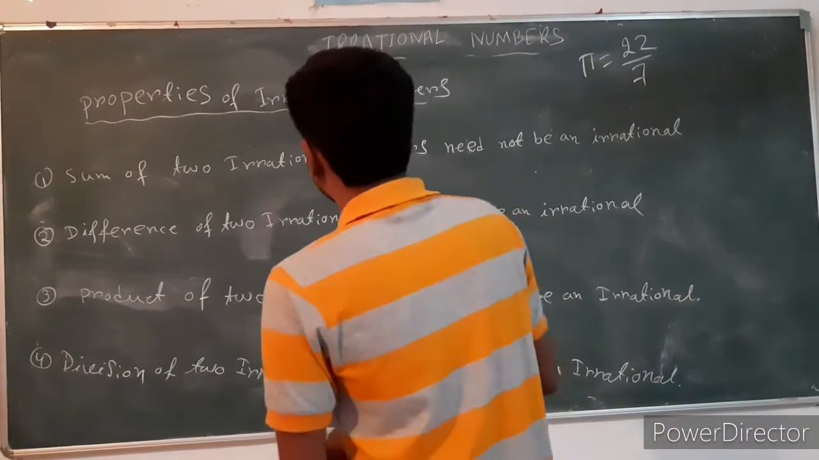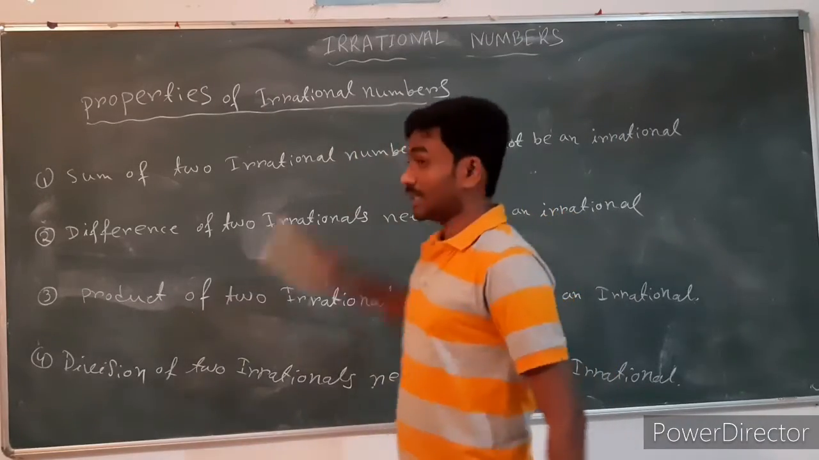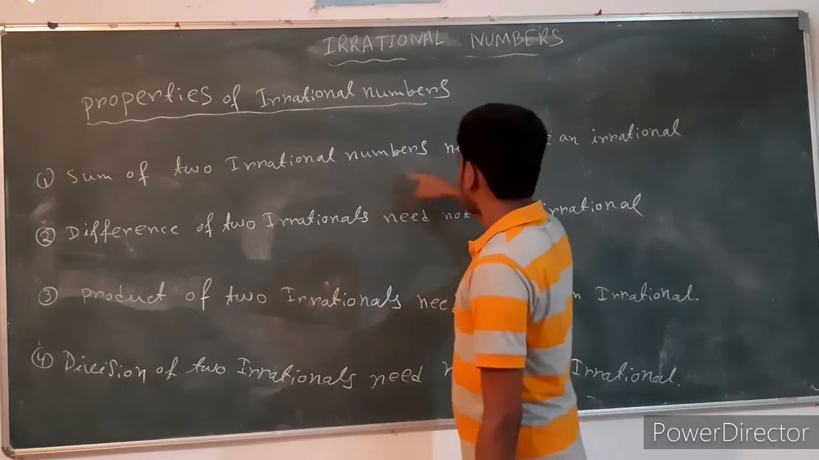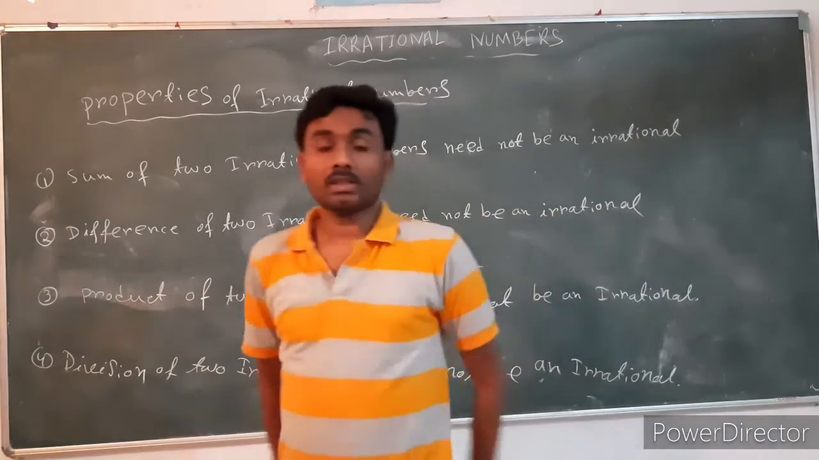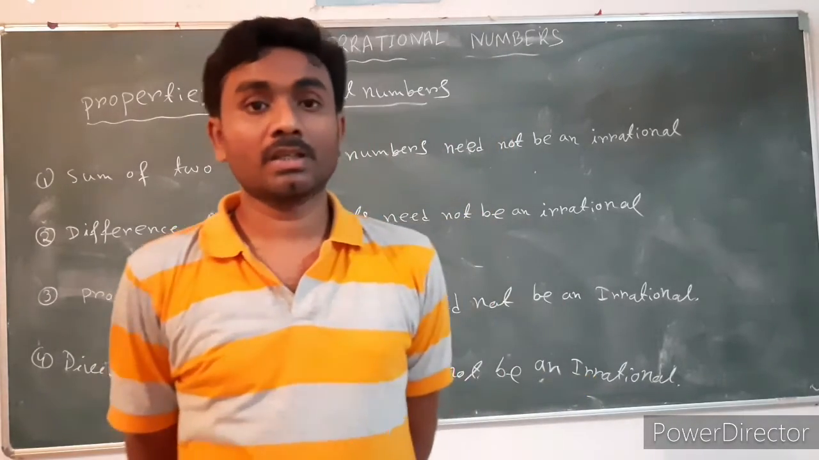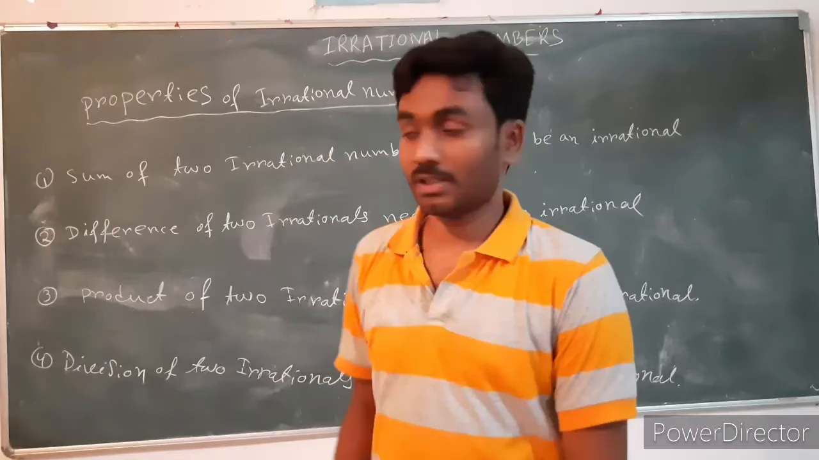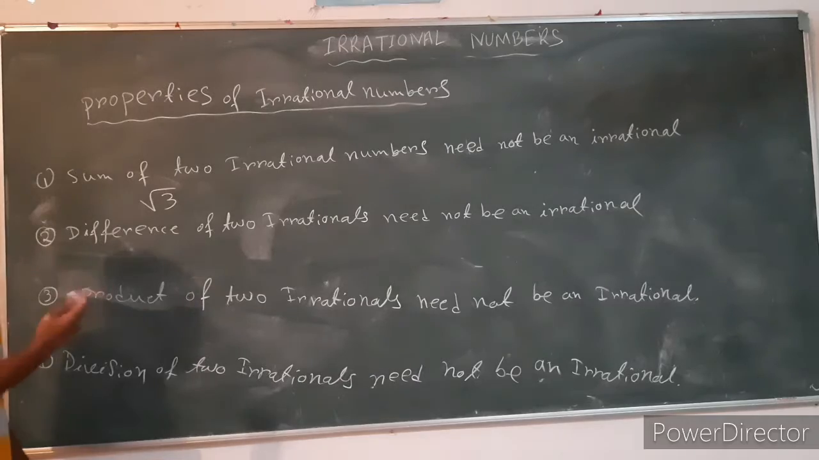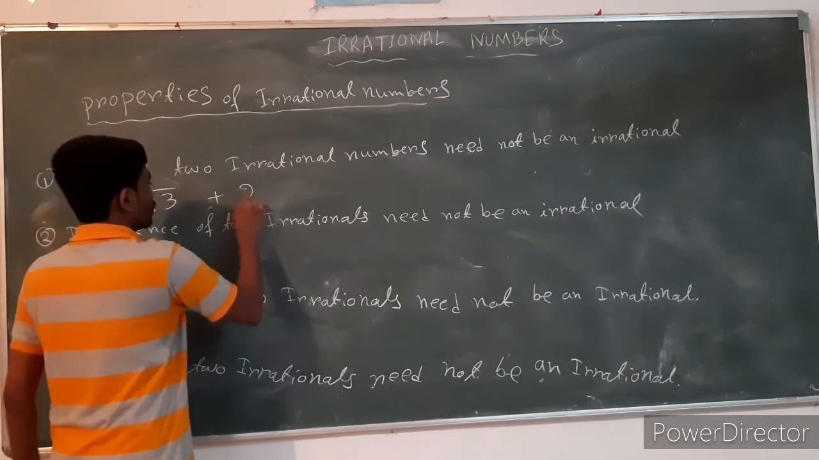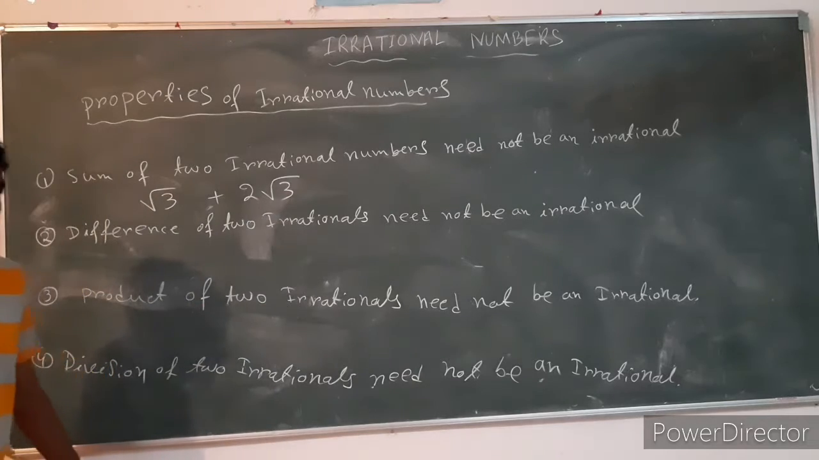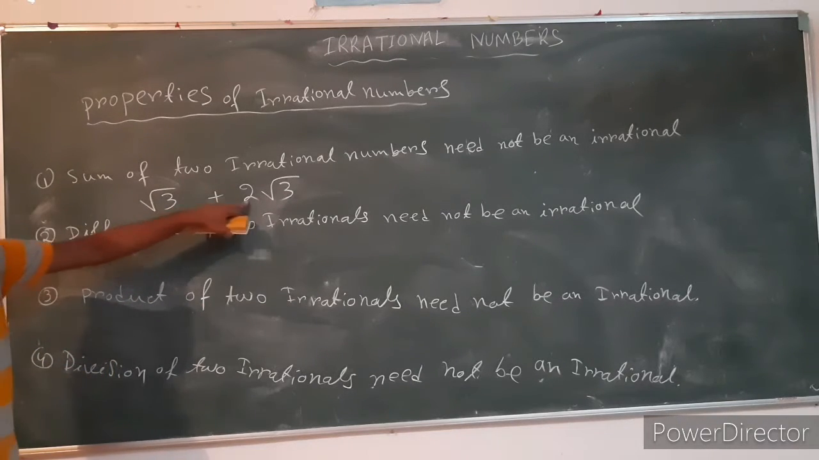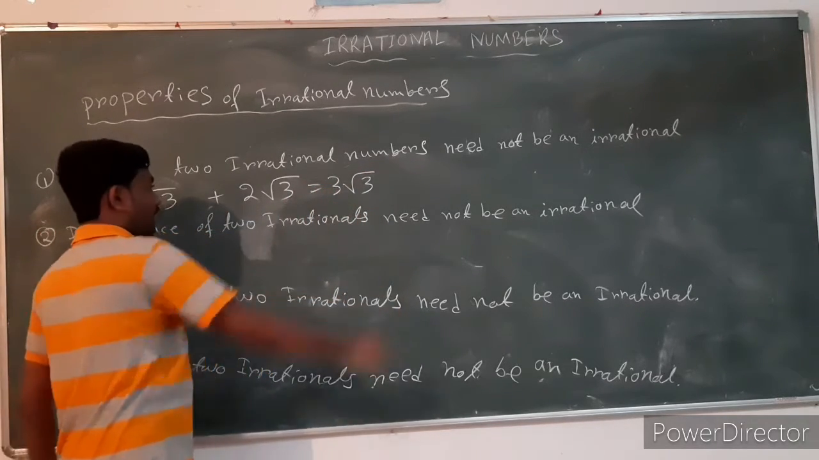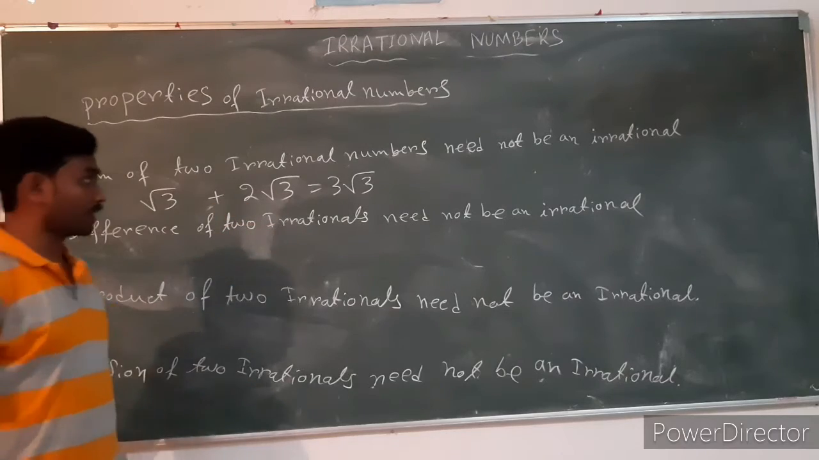Now we discuss the properties of irrational numbers. First property: the sum of two irrational numbers need not be an irrational number. The sum of any two irrational numbers may or may not be an irrational number, because suppose root 3 is an irrational number, and 2 root 3 is also an irrational number. When we add these two irrational numbers, we get 3 root 3. So the result is an irrational number.